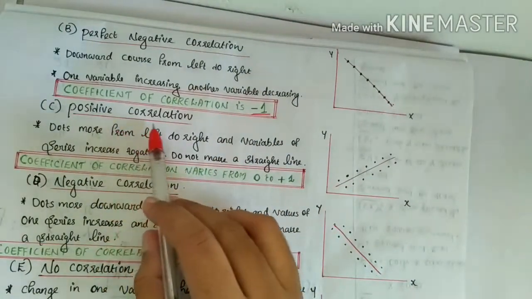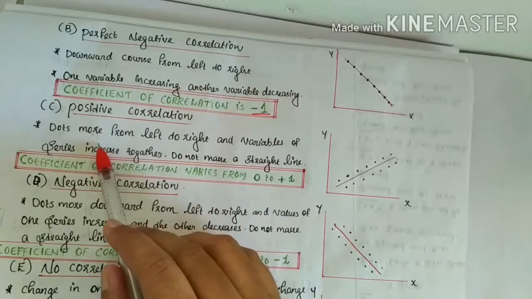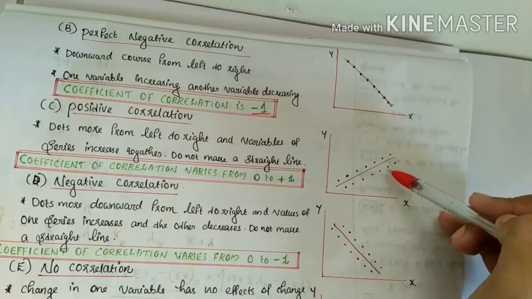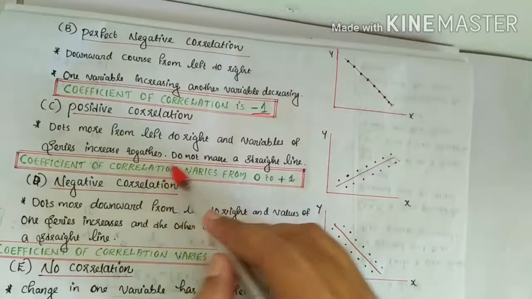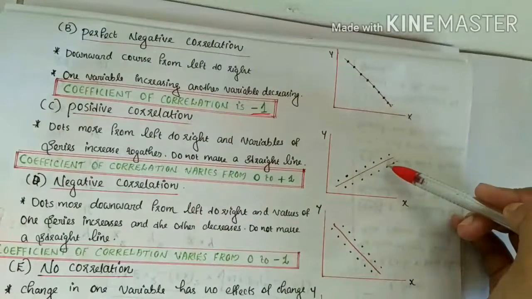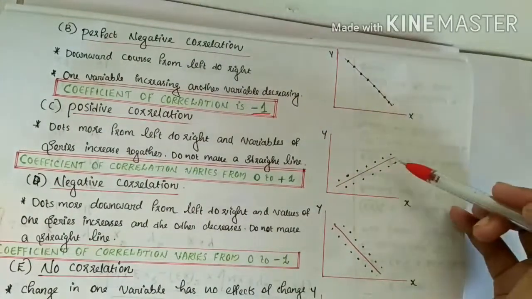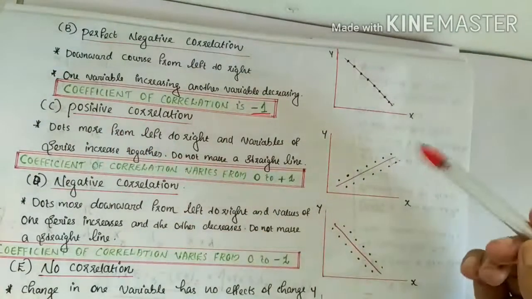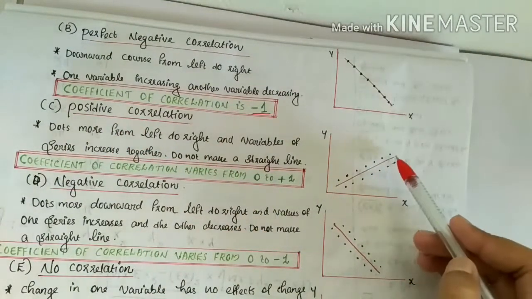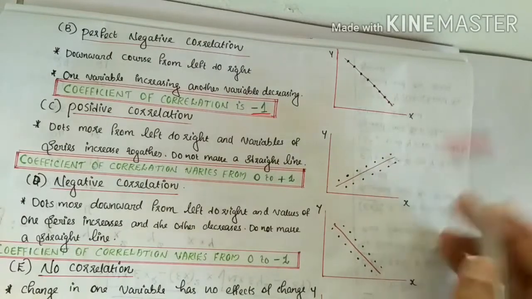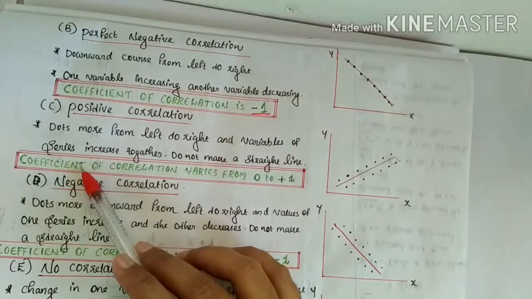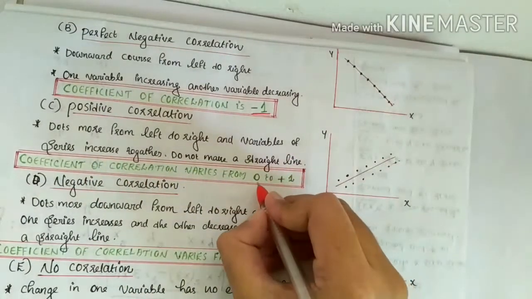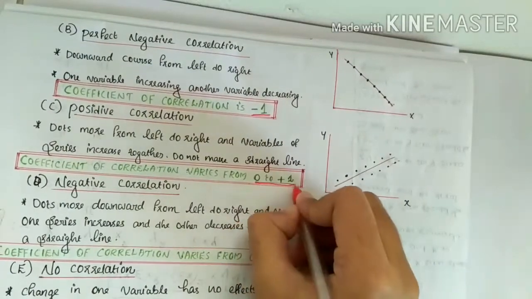Then the third one is positive correlation. Positive correlation means the dots move from left to right and variables of the series increase together, but do not make a straight line. Both the variables are increasing but do not make a straight line. And when the correlation is positive, the coefficient of correlation varies from 0 to positive 1.